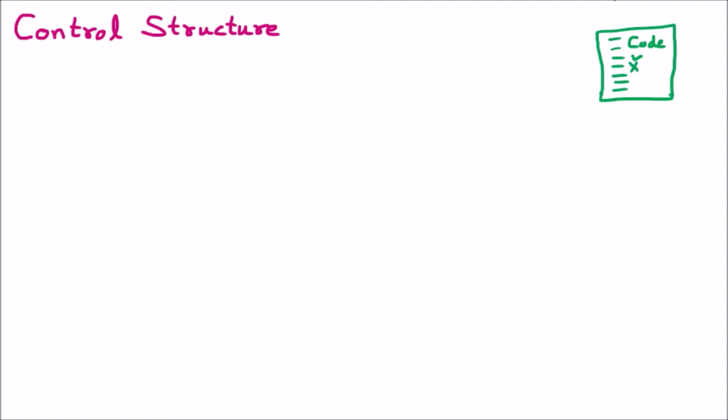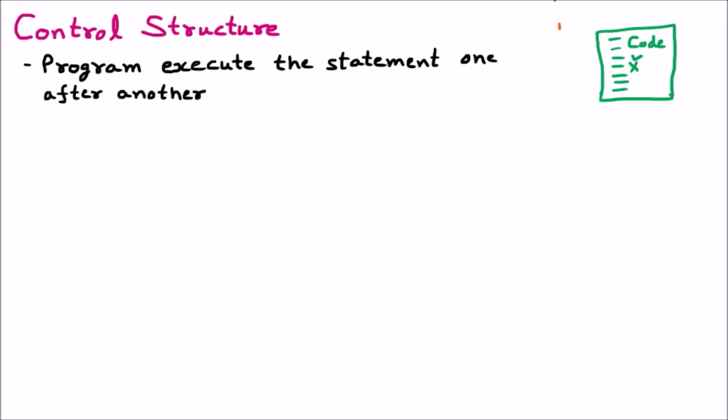Means the program execution, in which manner, what will be the sequence, that will be taken care of by the control structure. So we can say that first thing, the program executes the statements one after another. Now let's assume that this is our program, and in this program we have written some code. Now by default these all lines will be executed one after another. Means if we make the program and we are not providing any control structure, that means the program will go in sequence, means line by line.